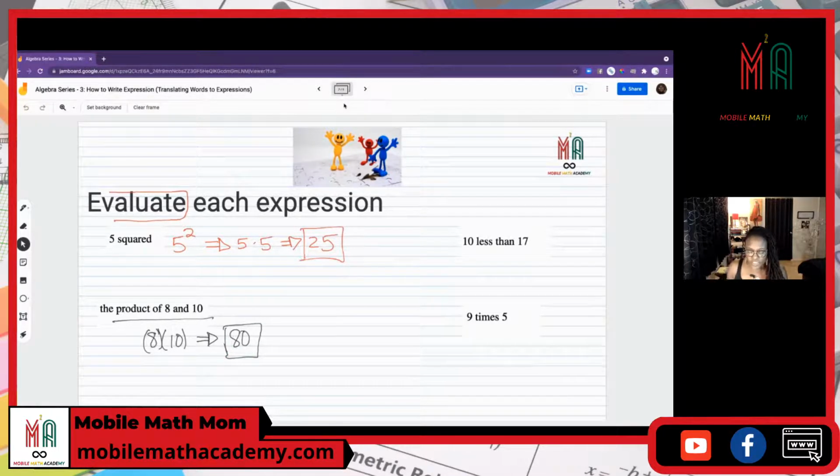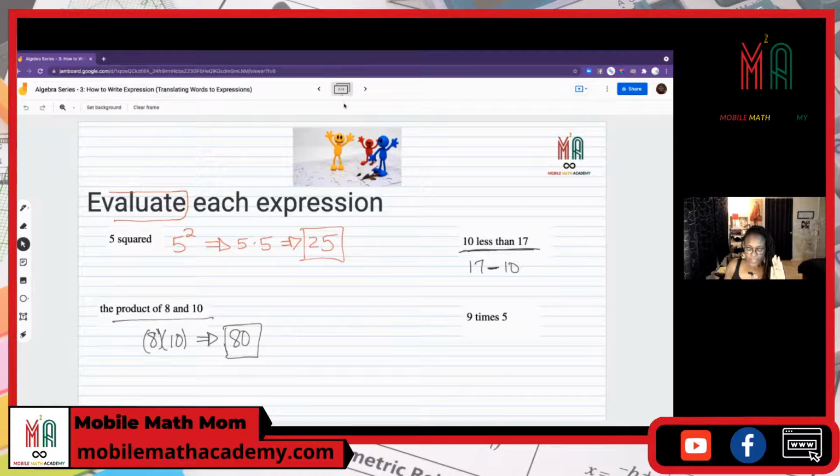Evaluate each expression. Not only write it, writing it is a step towards evaluating. All right? You write it first, then evaluate. All right? 10 less than 17. That's that less than. So that means that 17 is first. And then I subtract 10 from the 17.